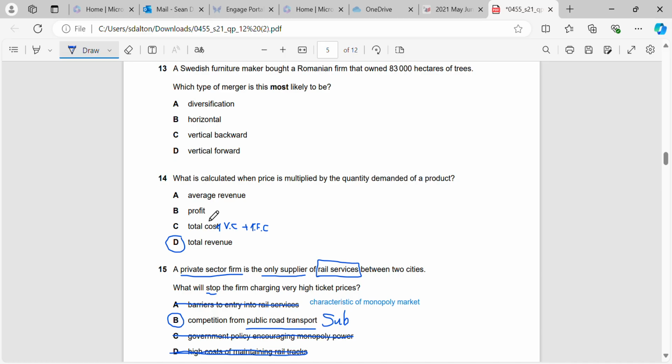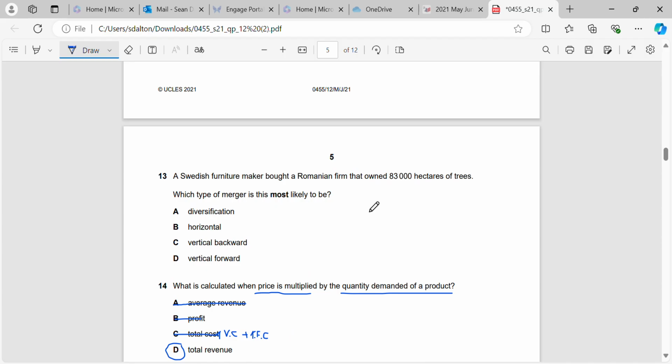Profit is our revenue minus our expenses, what we're left over with, and average revenue is the average price that we're selling the product for. So it's not everything. When we multiply price by the total amount that we sell, that's when we get our total revenue.